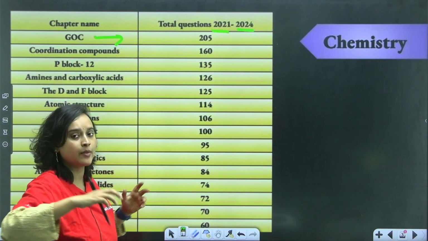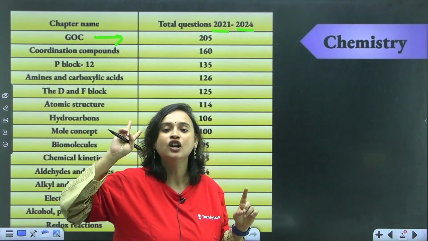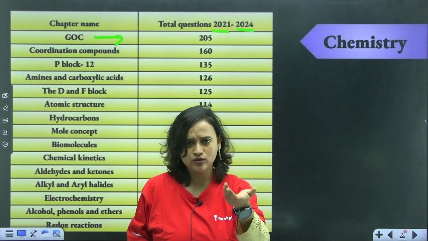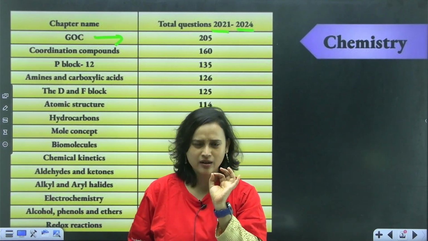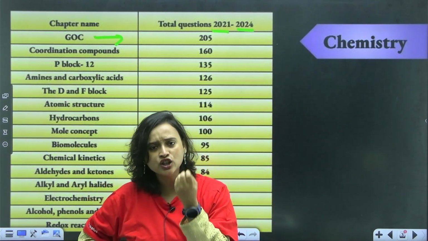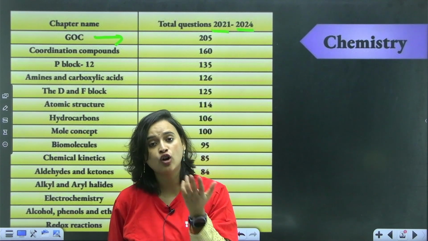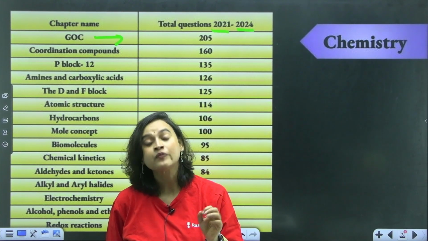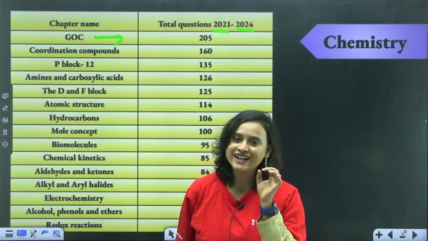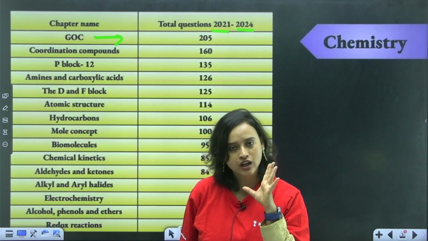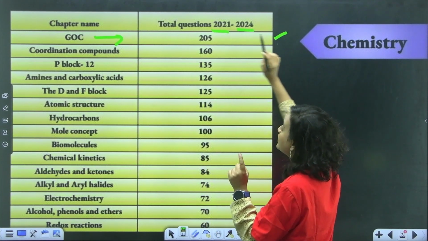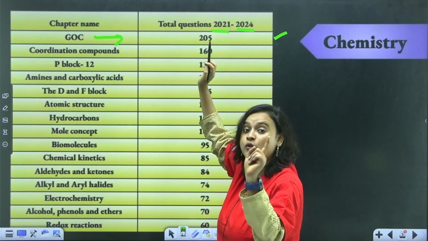Some students will come and ask me, ma'am, what is GOC? Let me tell you, GOC is General Organic Chemistry. Some of you, I know, are scared of organic chemistry. But my question to you, please comment and let me know: if I compare GOC with amines, or aldehydes and ketones, or alcohols, phenols and ethers, which chapter is going to be tougher and which easier? I think all of you will agree that yes, ma'am, general organic chemistry is easier. Very good. So 205 questions have come from general organic chemistry in 2021 to 2024.